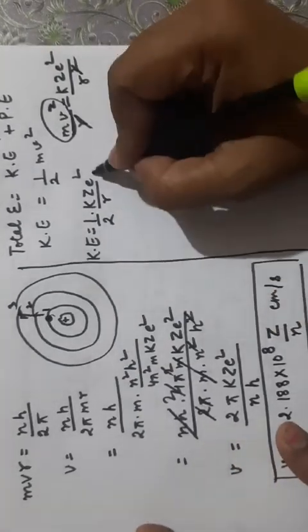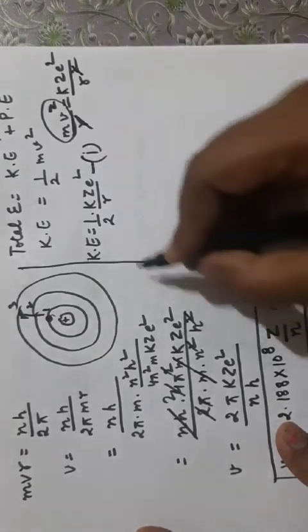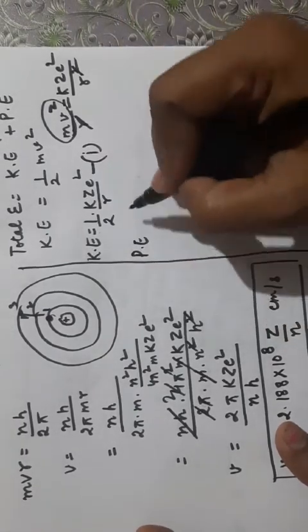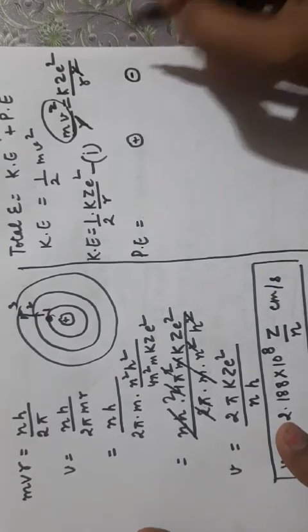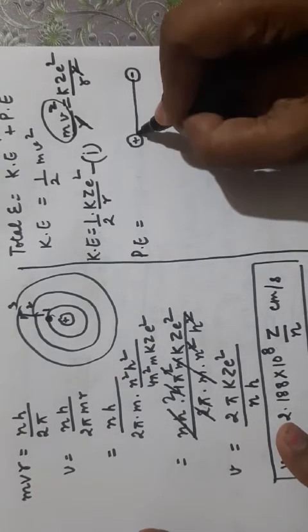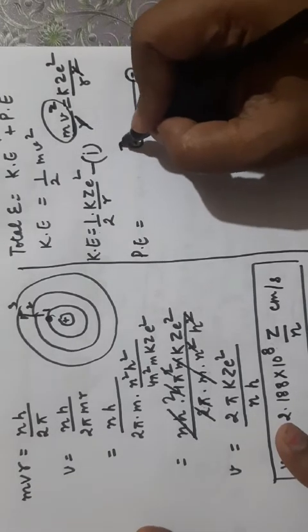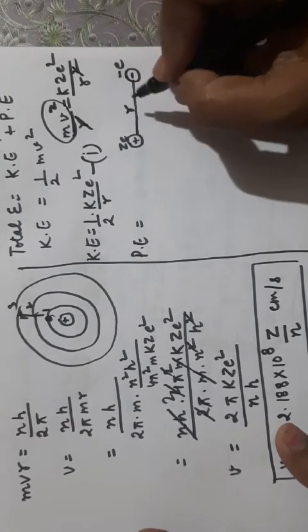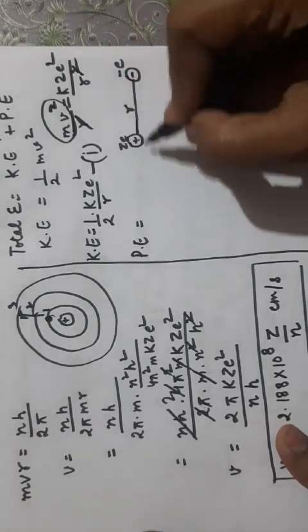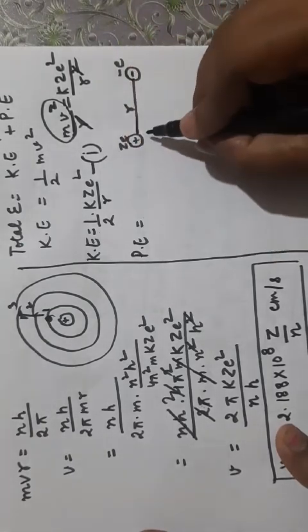We are writing this as equation 1. Now coming to the potential energy. Suppose there are two charges, positive and negative, and there is a separation between them. The charge here is Ze and here the charge is minus e. The separation, suppose, is r, meaning the electron is revolving at a distance r around this nucleus.